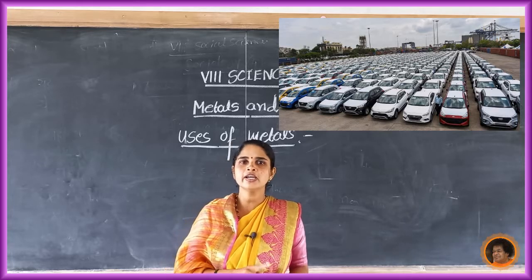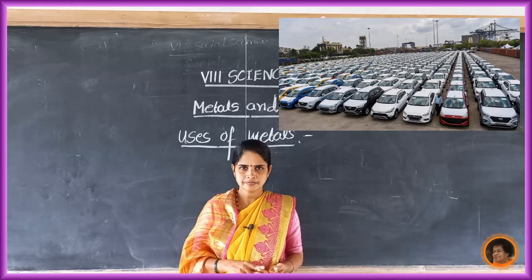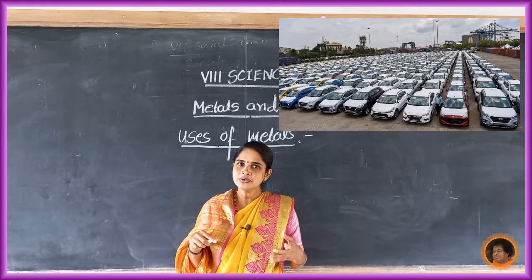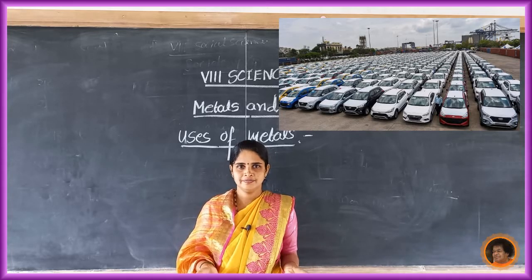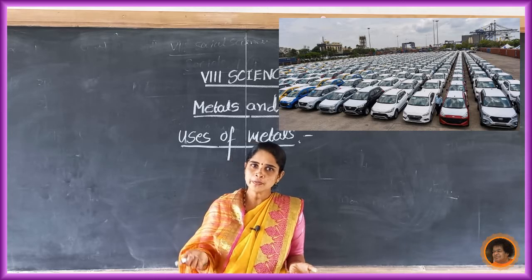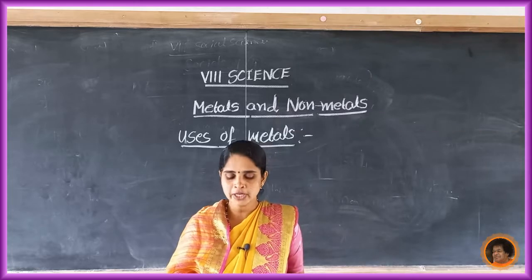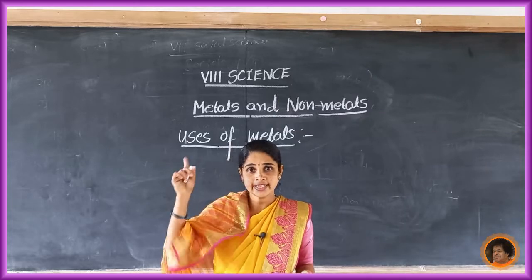Automobiles like bike, car, bus. These vehicles are also made up of metals. Aeroplanes are also made up of metals. Trains are also made up of metals, and satellites.